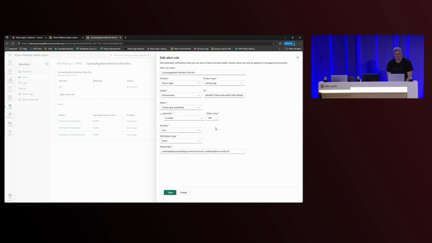So you have a bunch of different parameters that you can plug in here, as well as the recipients of those alerts. And so if I wanted to add other team members to subscribe, it's very simple to do. And then you'll get those alerts directly in your inbox anytime your app drops below a specified threshold.